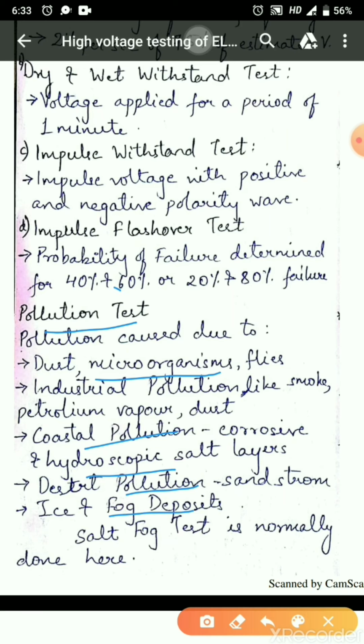Usually for a pollution test, salt fog test is considered. In this regard, maximum withstand voltage is applied and artificial salt fog is created around the insulator. If flashover occurs, within 1 hour the test is repeated again.